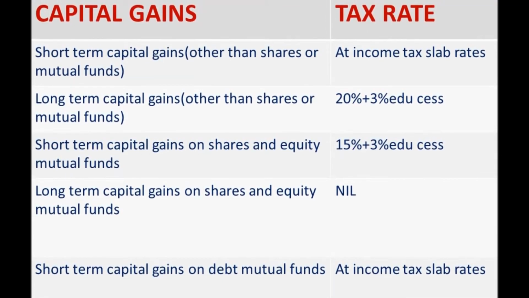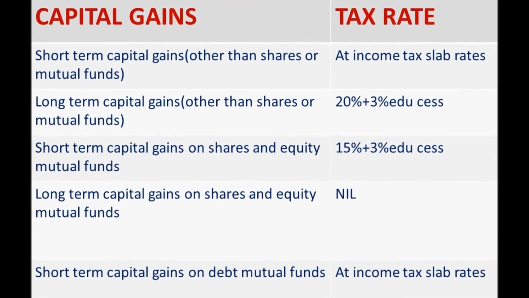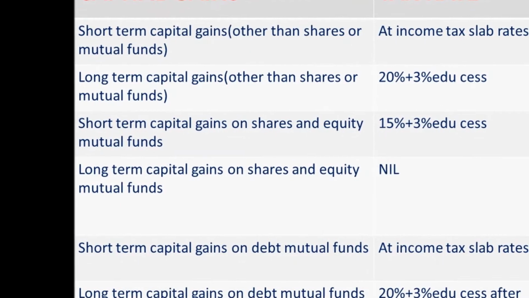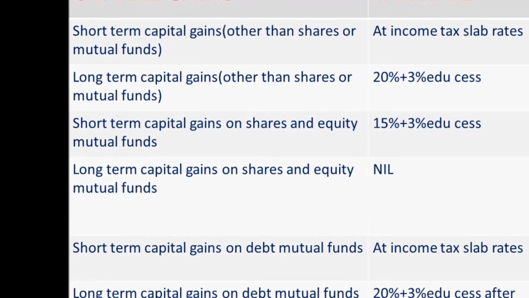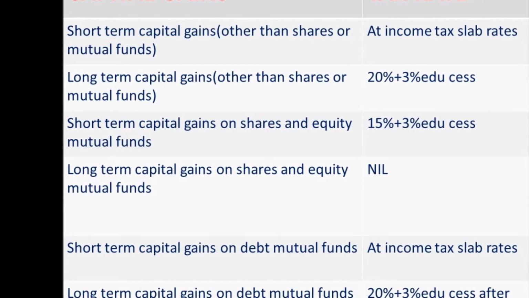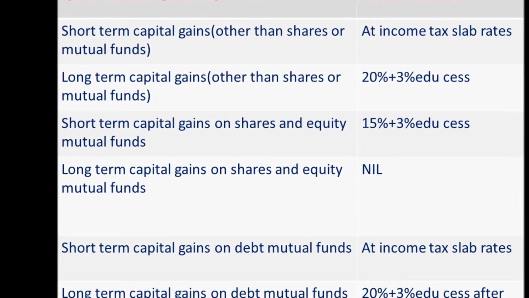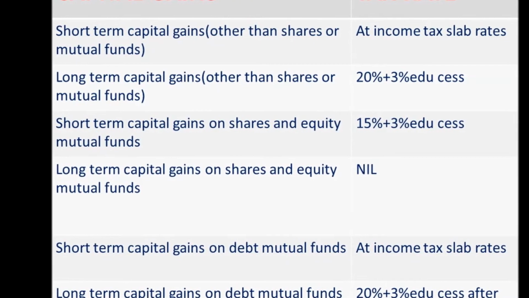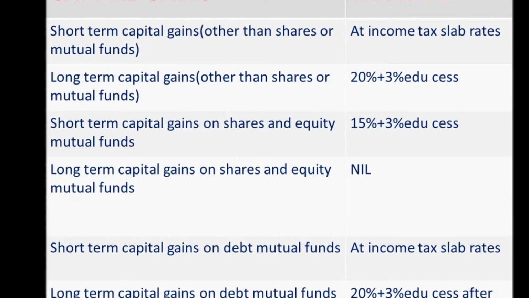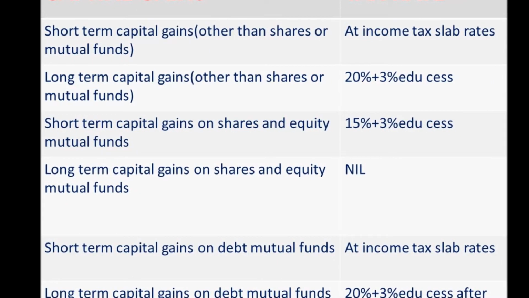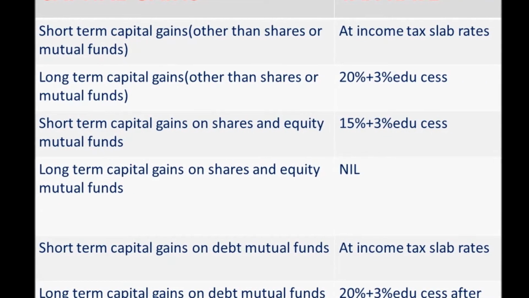For long-term capital gains other than shares or mutual funds, the tax rate is 20% on the profit plus 3% education tax on the tax. For short-term capital gains of shares and equity mutual funds, the tax rate is 15% on the profit and 3% educational cess on the tax. For long-term capital gains of shares and equity mutual funds, there is no tax.